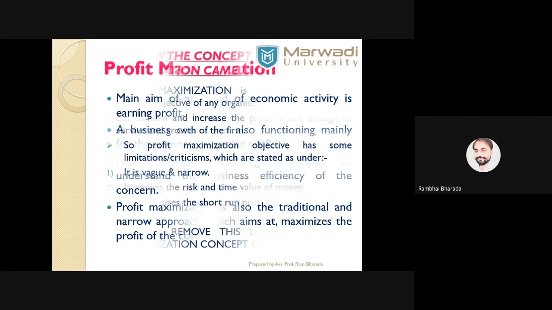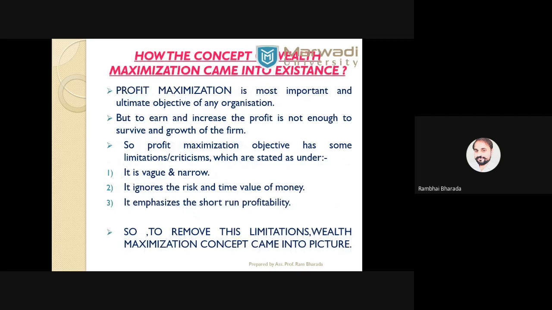In the real, practical world, it is so difficult to survive in the market with only profit maximization. That's why profit maximization has some limitations, which are here in this slide. Number one, it is a narrow concept, mainly focused on profit only.